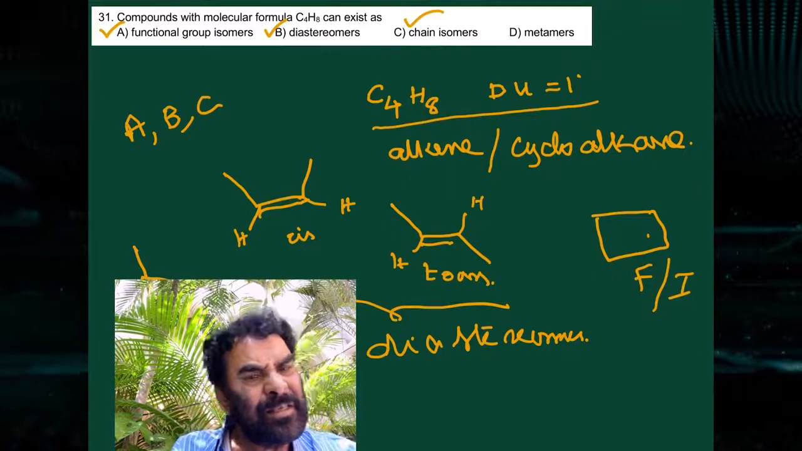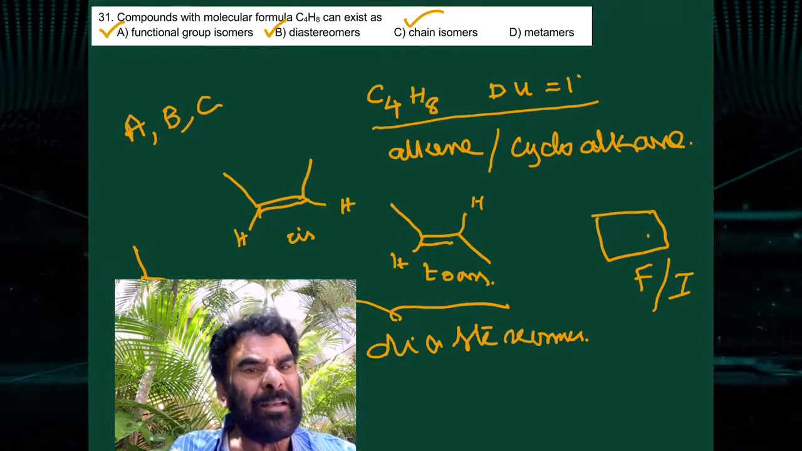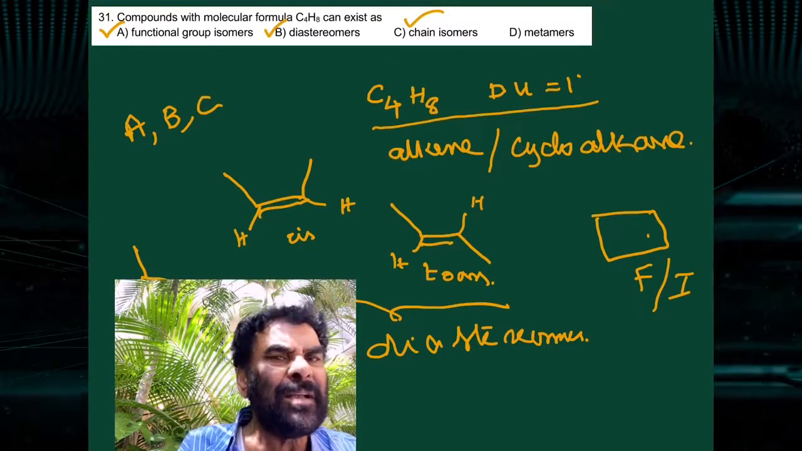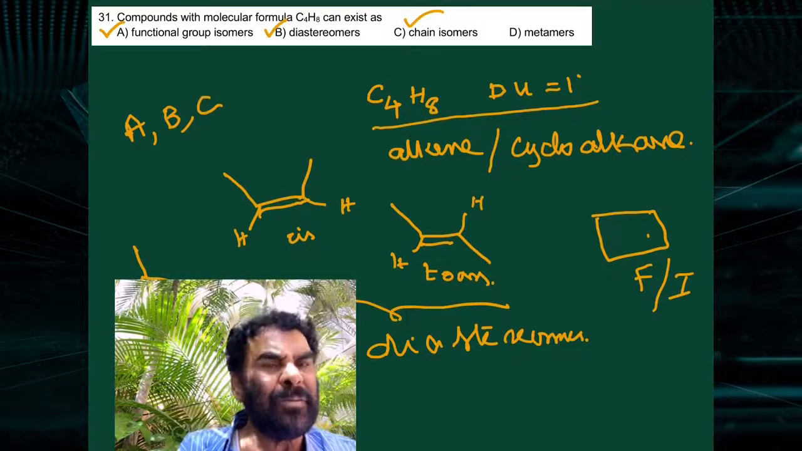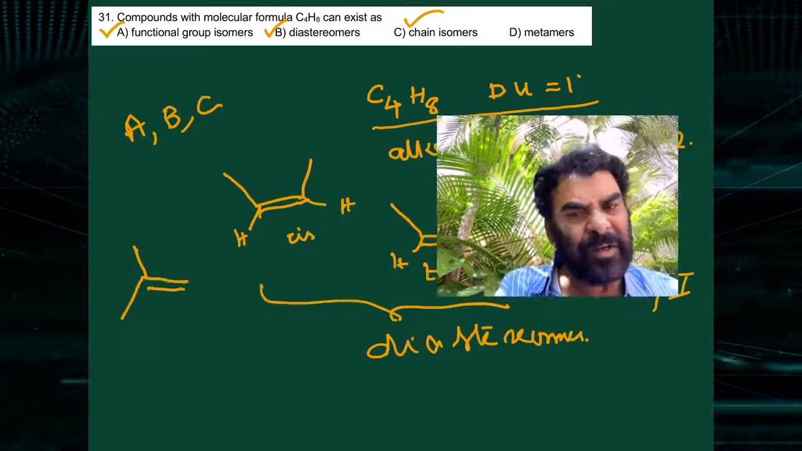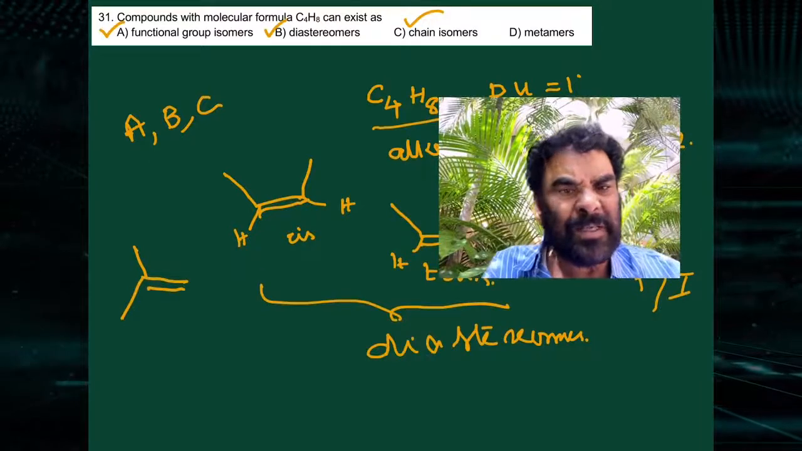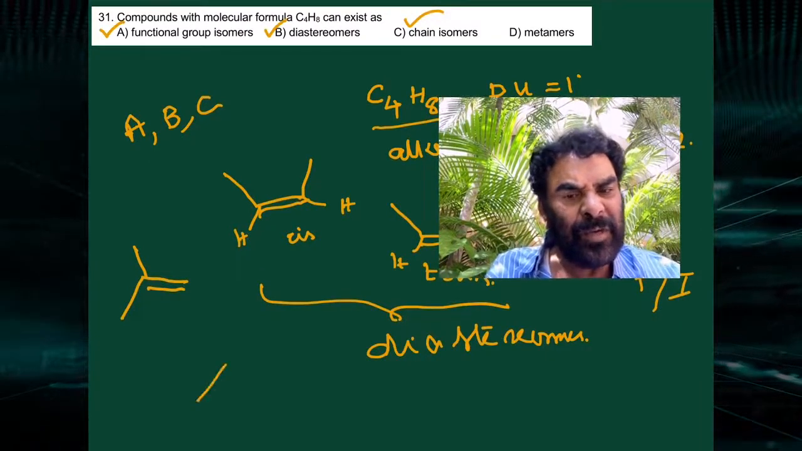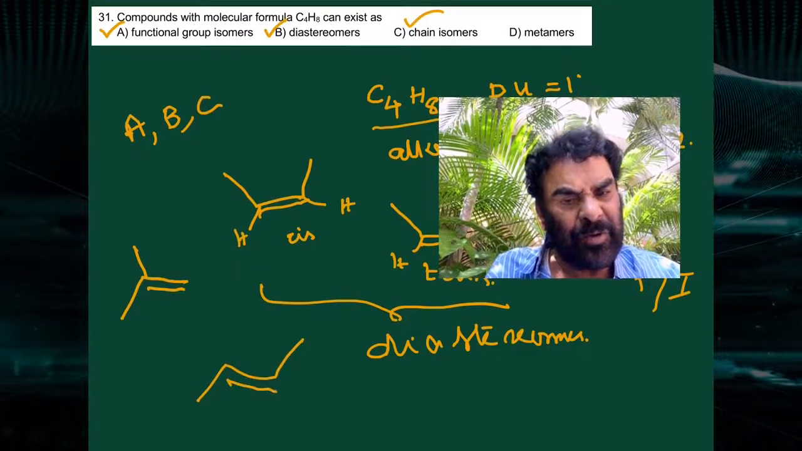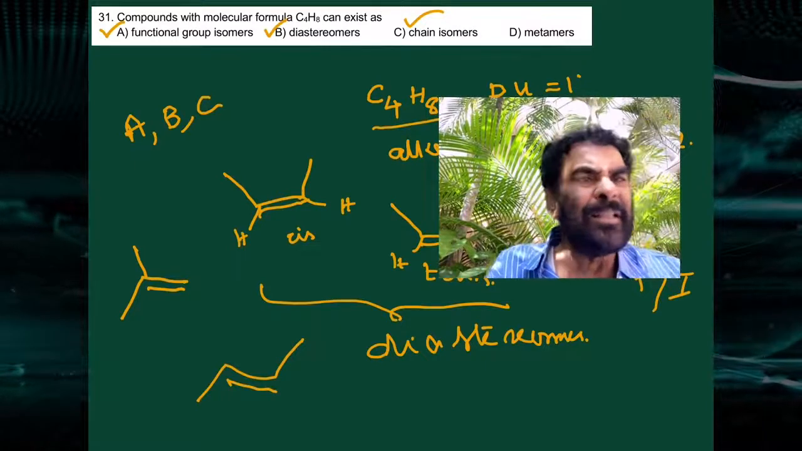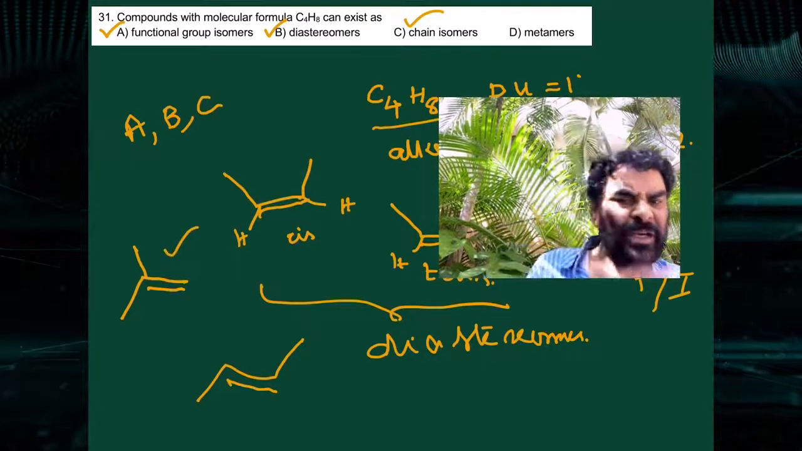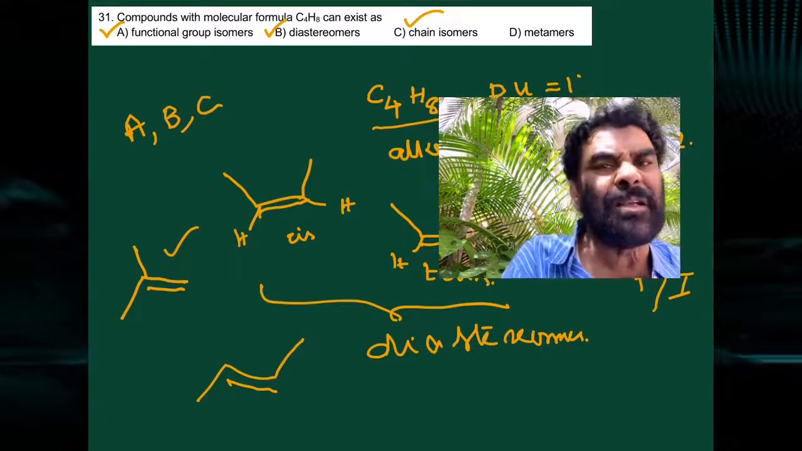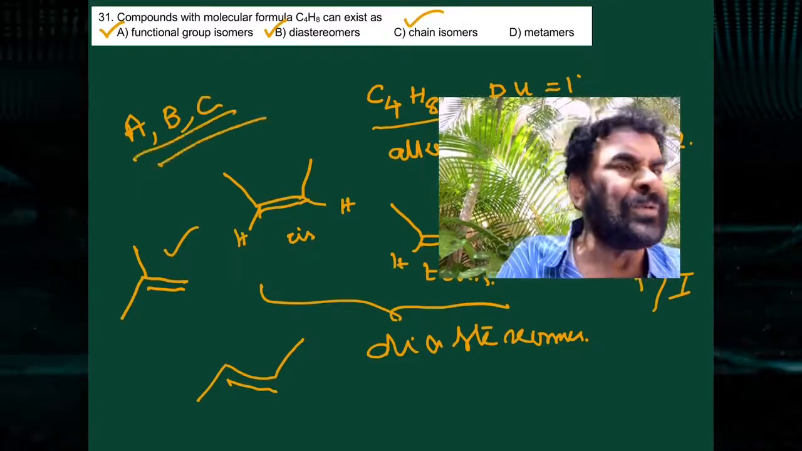Diastereomers, yes, cis-trans is possible in the alkene. Diastereomerism is possible, cis and trans. And chain isomers, chain isomerism is also possible here. In this case, how many carbon atoms? This is n-butene, 1-butene or 2-butene, position isomers. This is the chain isomer, that is isobutene. The carbon chain can change, so this is also possible. A, B, C are correct options.